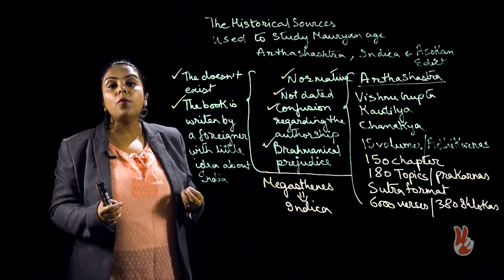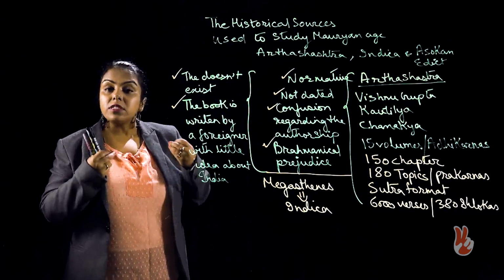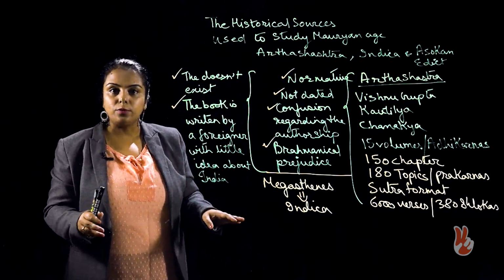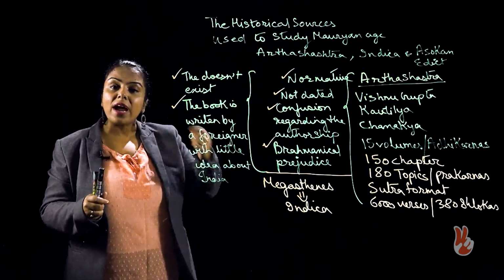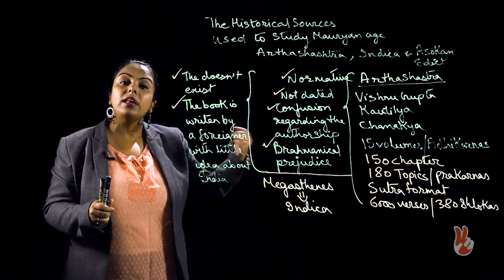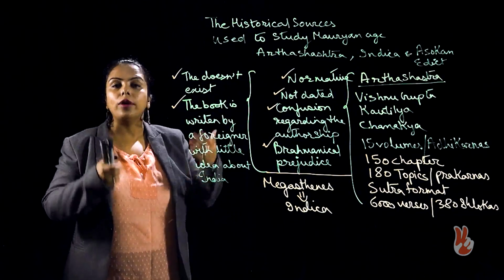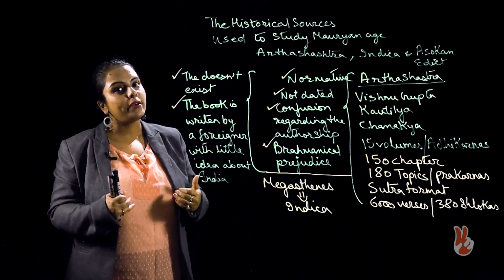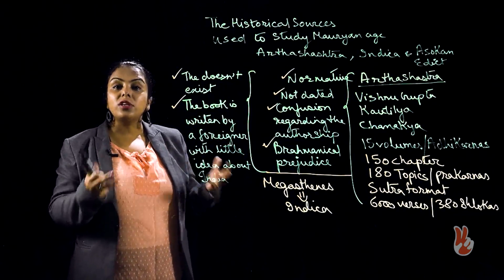And the most important thing is that in this edict, the king himself directly speaks to his subject. As such, there is no intermediary. There is no third person or scribe writing what they feel like in the stone slab or in the pillar or in the cave wall. Instead, it is Ashoka himself who is directly talking to you. So, these are the three sources.